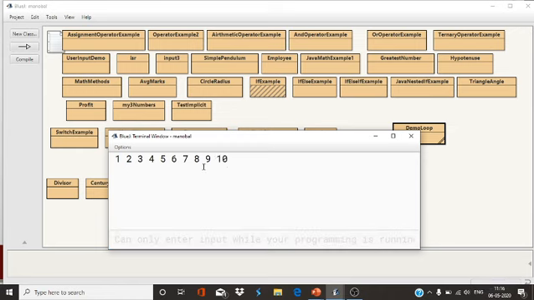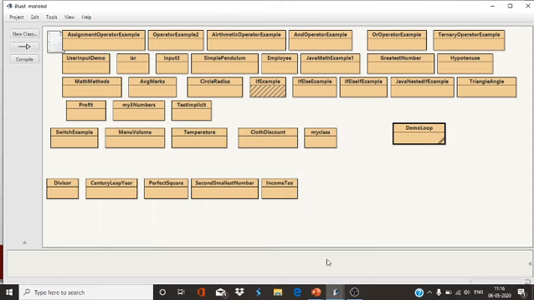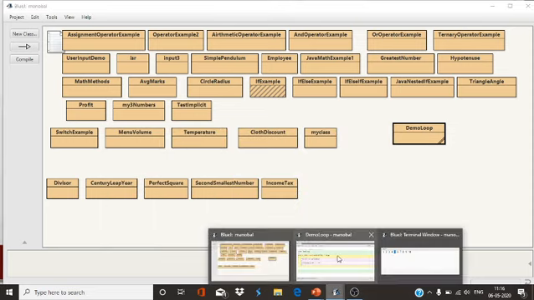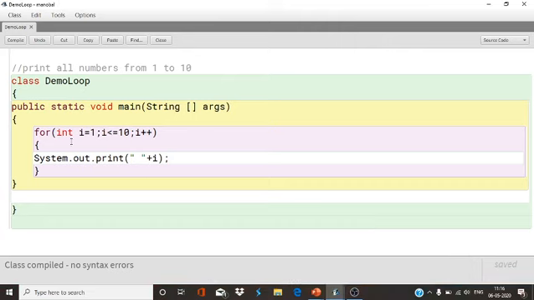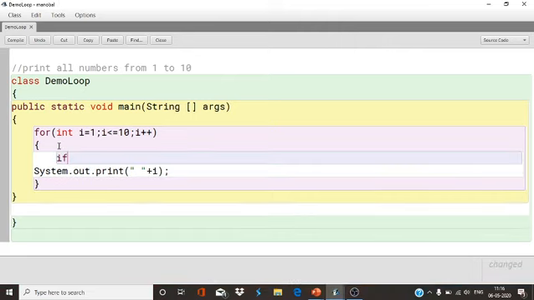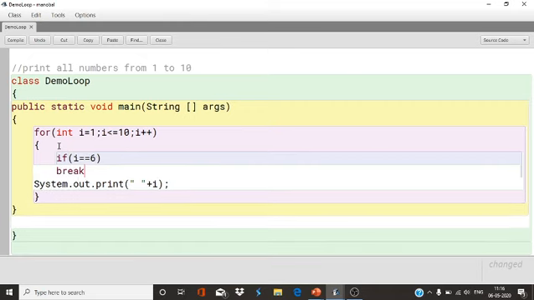Now I want to print only up to 5, and after 5, I want to terminate this loop. What will I do? Simply, I will give the condition if i equals 6, break.